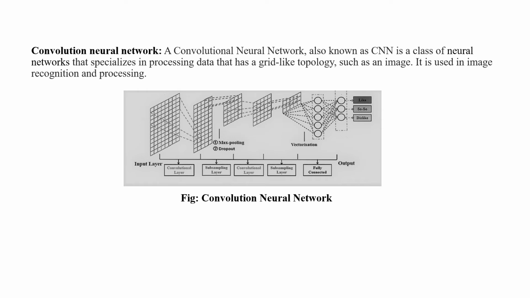Now, the convolution neural network, also known as CNN, is a class of neural network that specializes in processing data that has grid-like topology, such as an image. It is used in image recognition for processing. It flattens the image after getting the fully connected output, as shown in this figure. The output after getting fully connected will be given to the SVM algorithm for effective prediction.